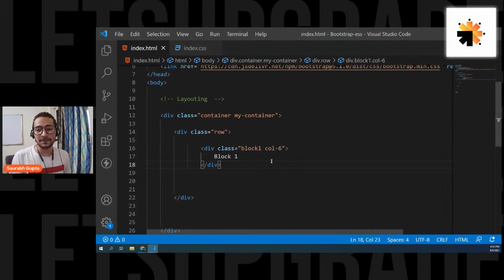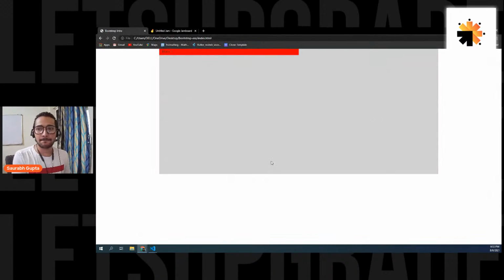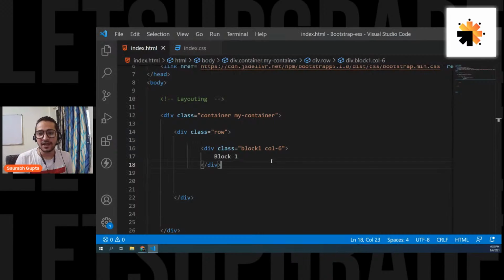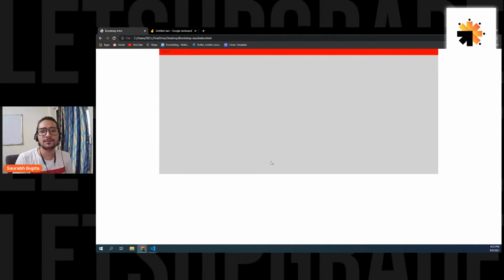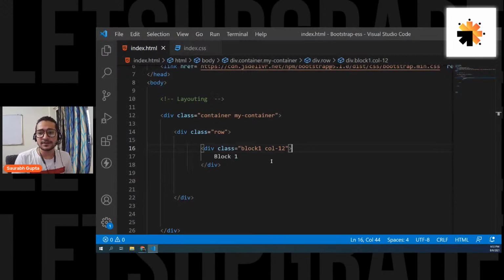Let's see if it is working. Save it, and here we go. Can you guys see it? It's exactly the same as width 50%. If I tell it to have a width of 12 columns, you will see what is going on here. Col 12 means I want you to cover 12 columns. Here we go, see, full width. Simple. Let's say col 3.